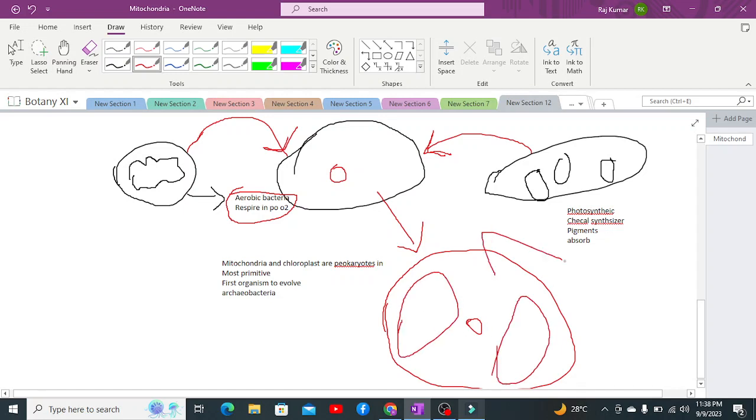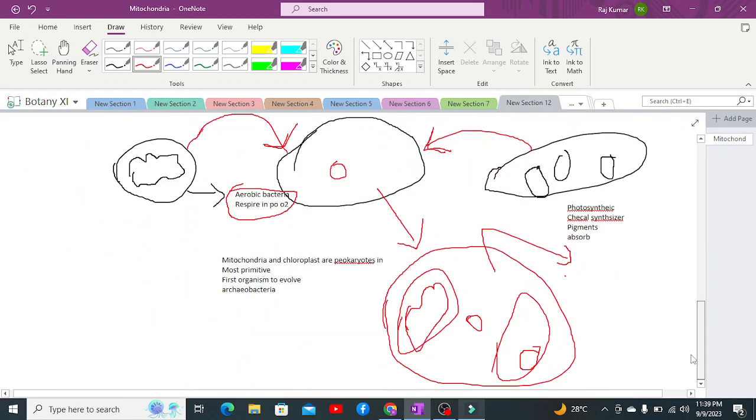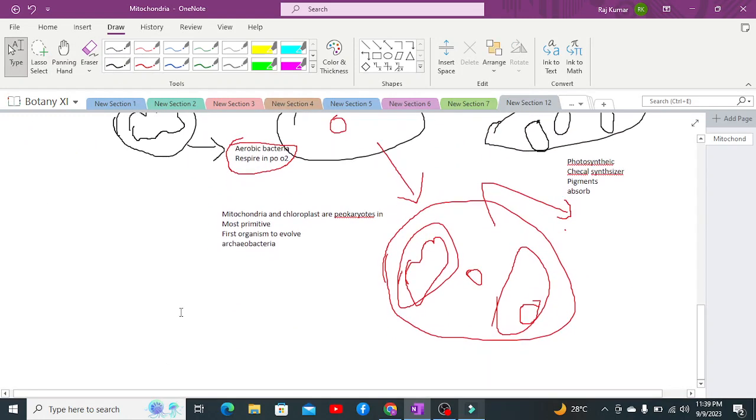Now this eukaryotic cell was containing an organism which was aerobic bacteria and an organism known as photosynthetic bacteria within the eukaryotic cell, which was considered to be an endosymbiote, which means organism within organism. Now, after that, as we discussed about the enzymes, there are majorly three RNA polymerase enzymes: RNA polymerase 1, 2, and 3, which are present in eukaryotic cells, but in the prokaryotic cells, there's only RNA polymerase 1.